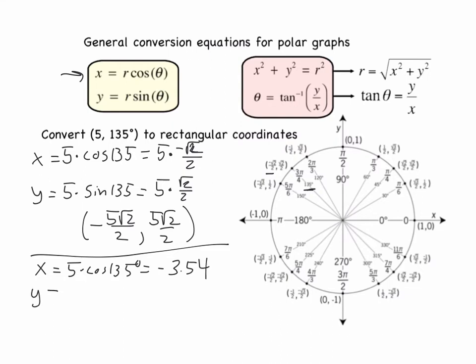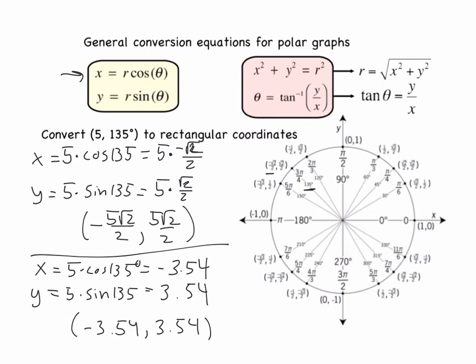And then the y-coordinate is 5 times the sine of 135, which would be positive 3.54. That makes sense because when we did it exactly, we got the same thing, but the x-coordinate was negative. So if I did the decimal version, that would be my coordinate.